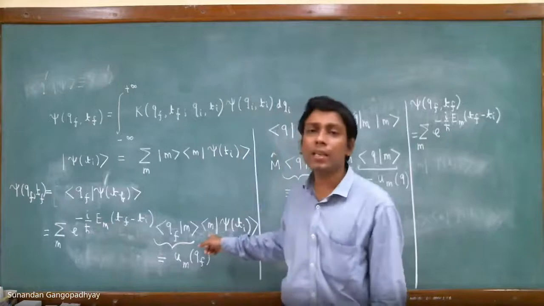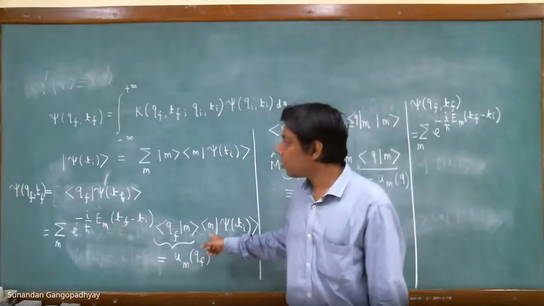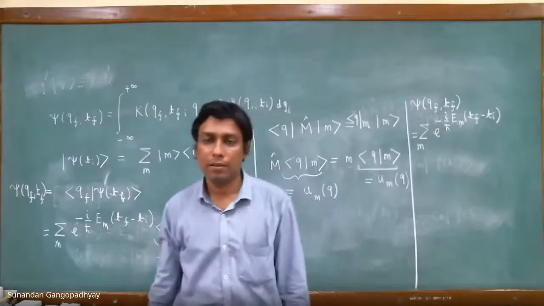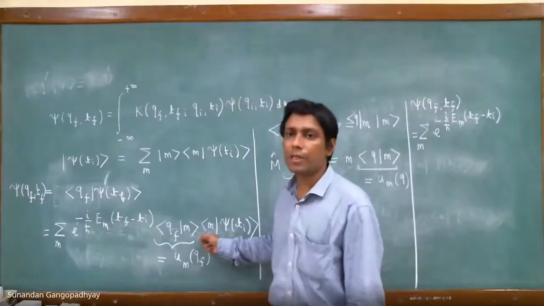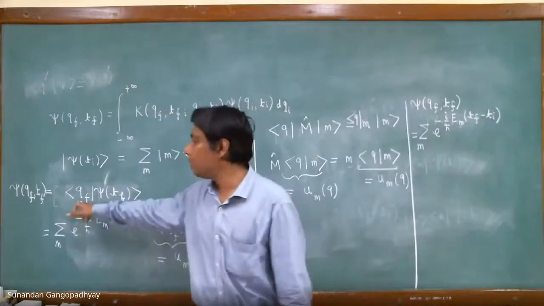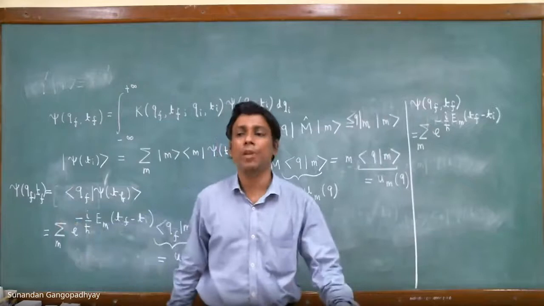These are the energy eigenkets, which are all simultaneous eigenkets of the operator m hat. Now I get it. This has nothing to do with the space-time dimension. This tells you that we are only having q, so this is one spatial dimension and one time dimension.